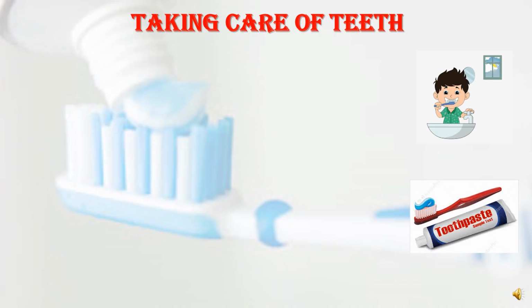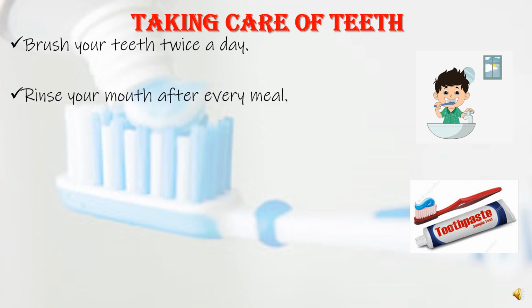Now we have learnt about the structure of our tooth and how many types of teeth are present. Now we have to take care of them also. So let's study how we can take care of our teeth. Brush your teeth twice a day, very important, that is in the morning and at night. Rinse your mouth after every meal. Whenever you eat food, you should rinse your mouth cleanly so that no germs can sit on your teeth.